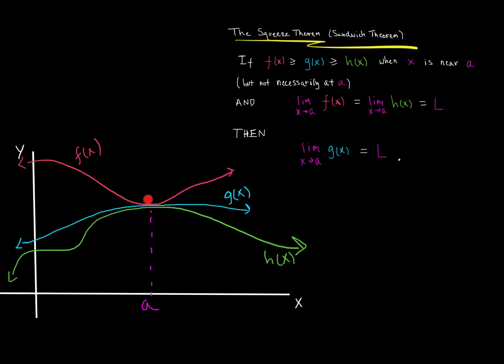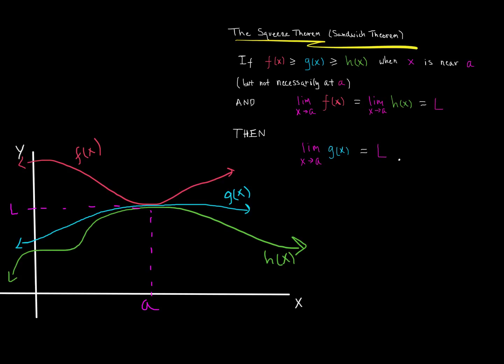But you can imagine that f and h both have the same limit, and so the limit as they approach a is equal to L. So this y value, the y value that they're approaching, is L. And so it's pretty intuitive then that the limit as x approaches a of g of x is also going to be equal to L as we approach from the left and as we approach from the right.